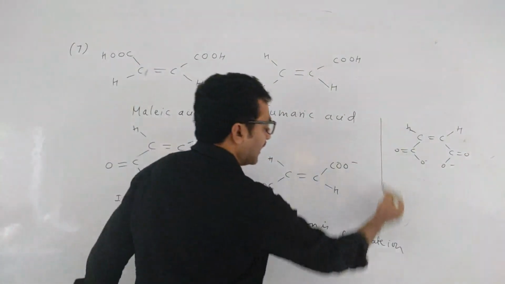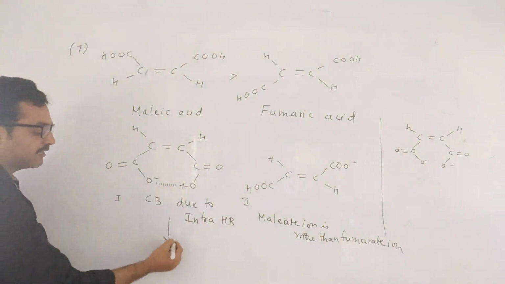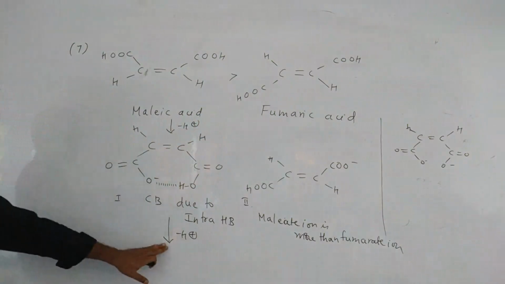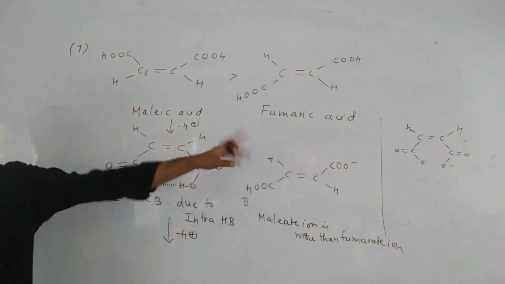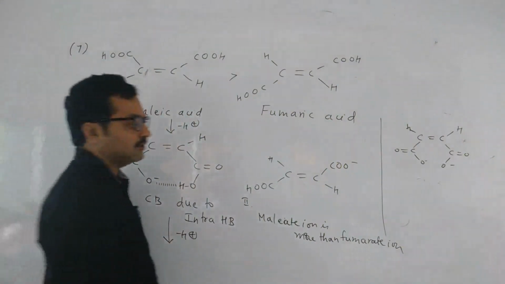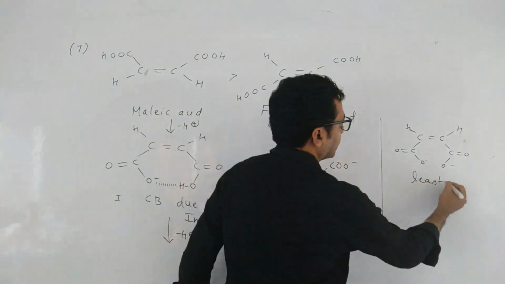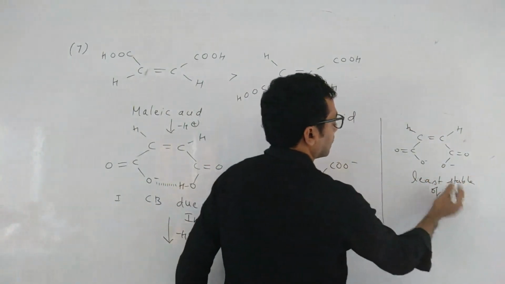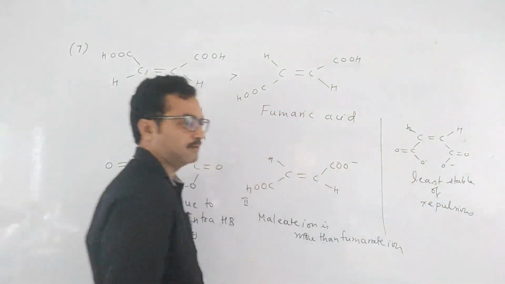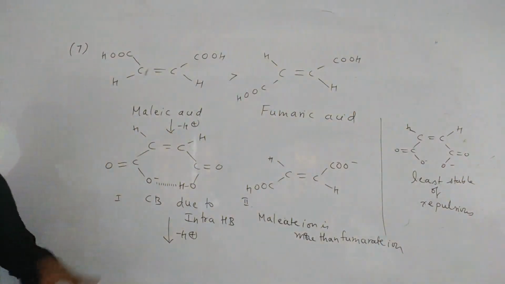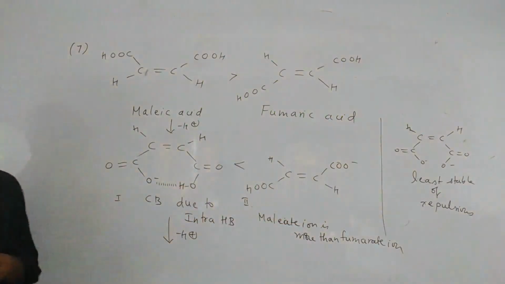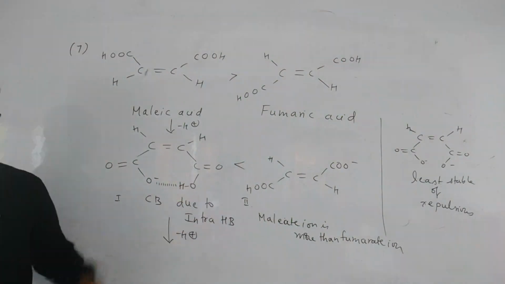If malate ion gives H plus again, the first time it has given H plus and formed malate ion, and again if it gives H plus, it will form like that. This time this is least stable, children. Why? Because of repulsions. Both the oxygens are having negative charges. So because of repulsions, this is least stable. Now which will be more acidic? This will be more acidic. Understanding my point? That all depends upon the stability.